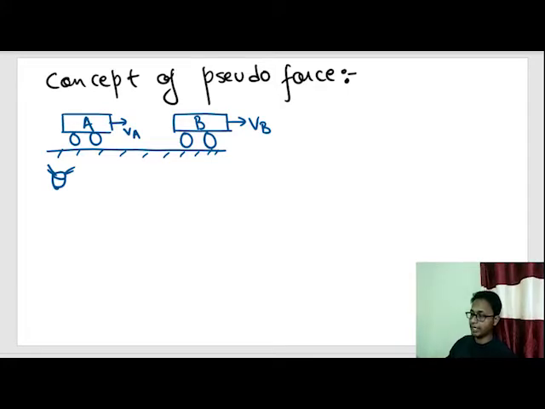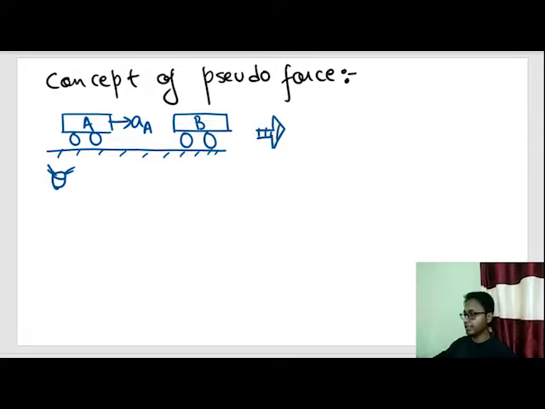The car B, as seen by this observer, will be moving with velocity 0. That means the car B is standing still out here. But car A, instead of moving with velocity A, is moving with some acceleration A. Car A has some acceleration A. That means velocity is continuously increasing itself.